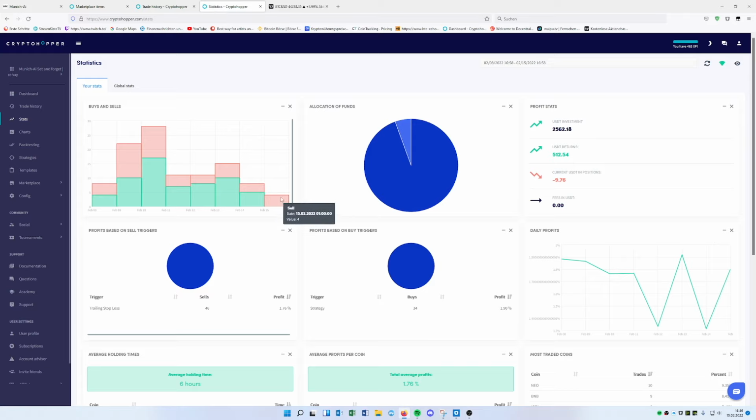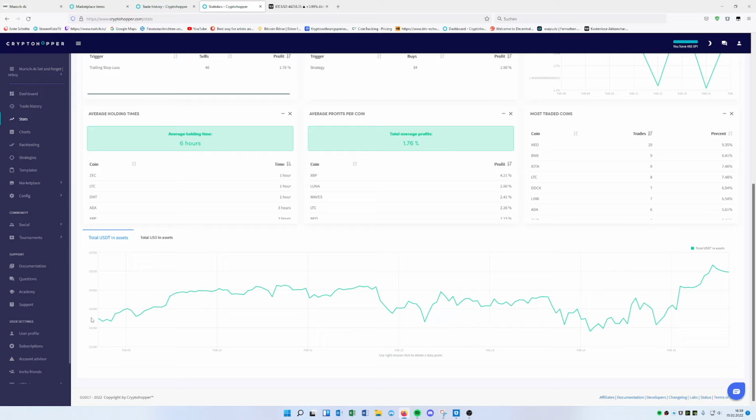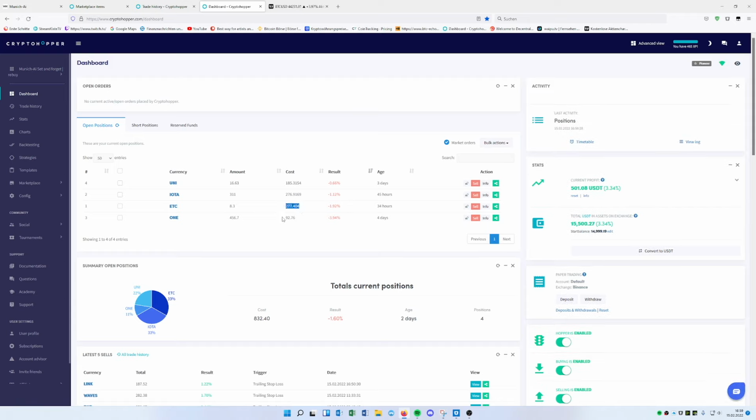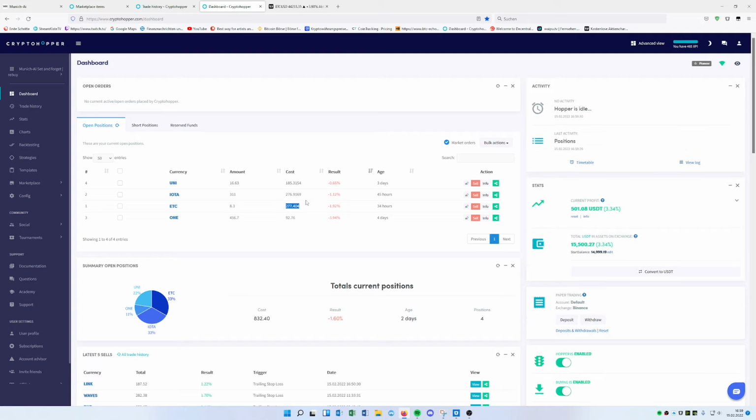So today we had 4 sells, and you can also see it on the graph: going sideways, then going down a bit, then it was buying, and then it went up and sold the positions. So we only have a few positions left over, but see, we're buying $90 positions, and there were already 3 buys, 2 times. And the minus is quite low.